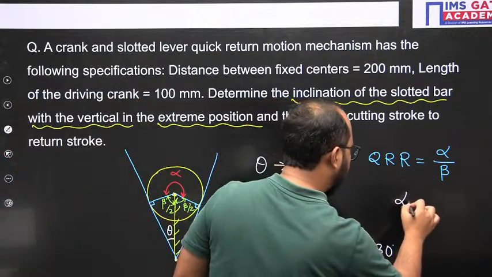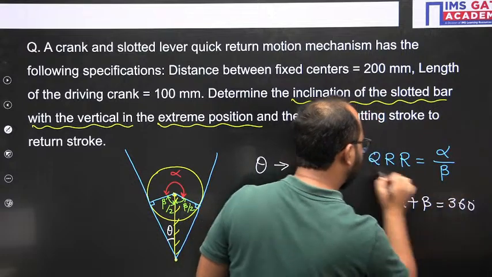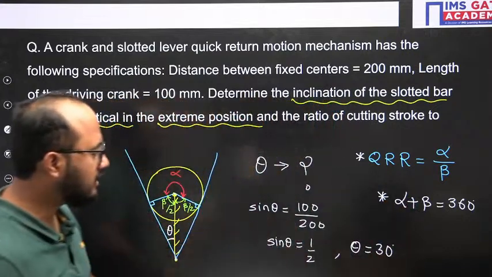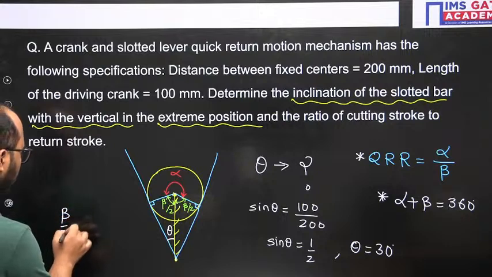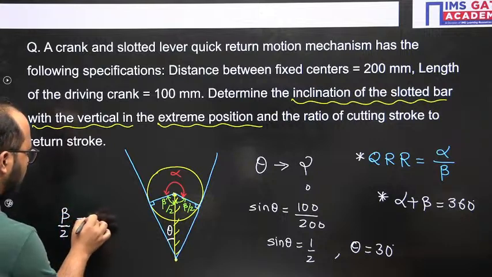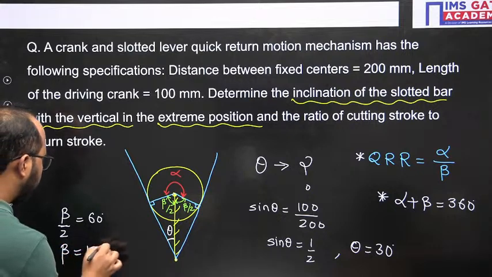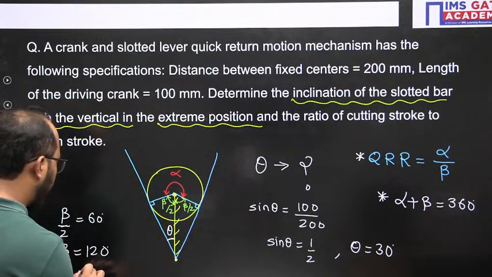And one more thing, alpha plus beta equals 360 degree. This is also something you should remember. So theta is 30 degree. I can mention beta by 2 as 60 degree, so beta value will be 120 degree. Alpha plus beta is 360, so alpha value will be 240 degree.